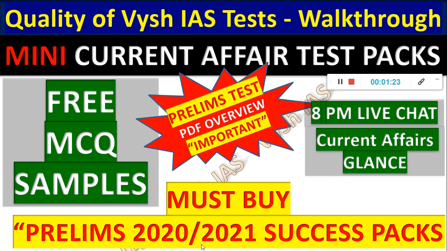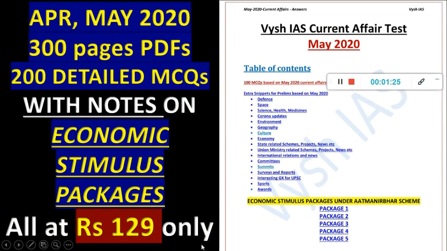So you have to buy this May month or all the older ones, because I have already given in the brochure 12 months of previous year, 24 months of previous years, 36 months of previous years. You can buy any number of current affairs, but this is specifically the May month sale alone. April and May together, we will be giving April-May 300-page PDF and 200 detailed MCQs, that is 100 for each month. And below the May month, this is the index of the May month.